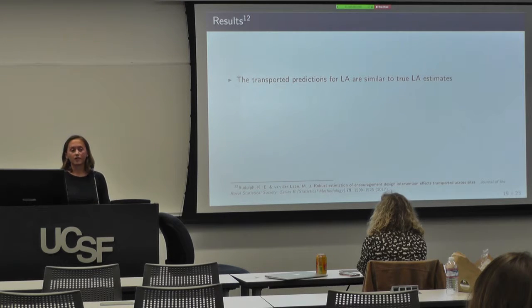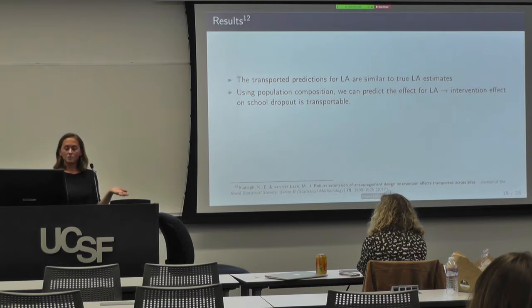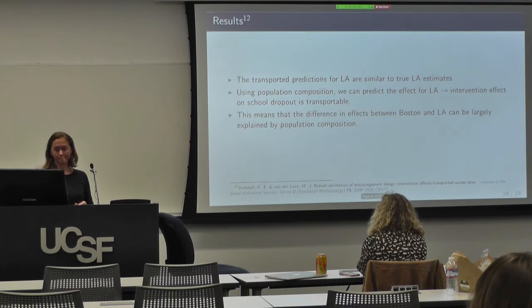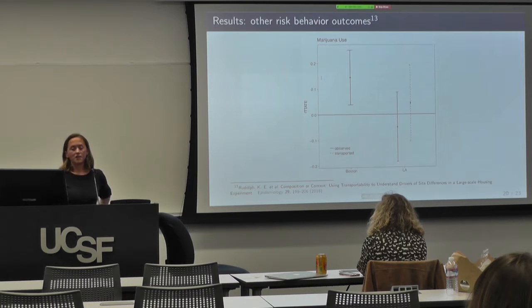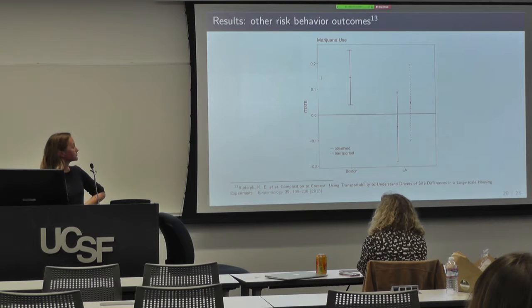So this means that the transported predictions are similar to the true observed ones, which means that using population composition, we can in fact predict the effect for LA, which means that this effect anyway is transportable. And that the differences that we saw between Boston and LA can be largely explained by differences in the composition between those two cities.